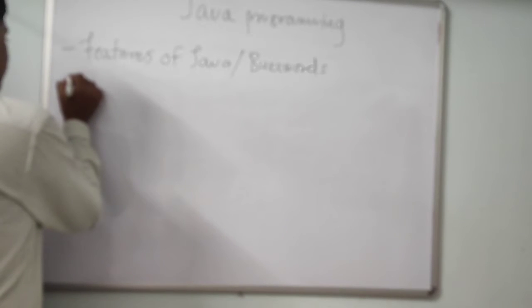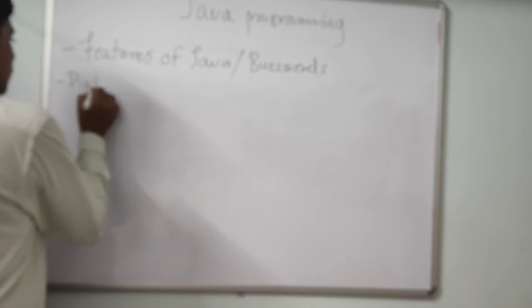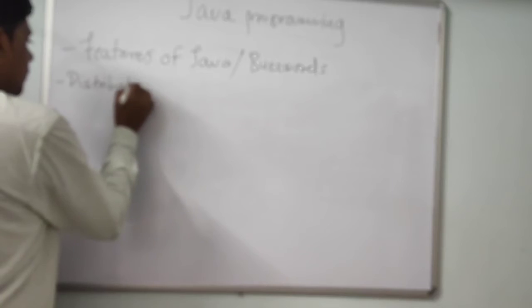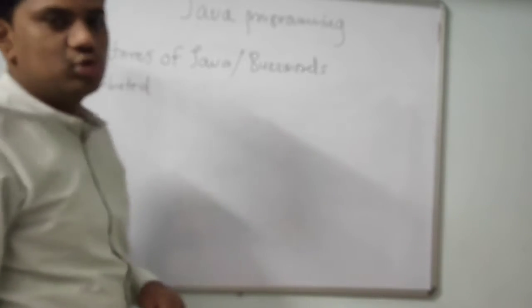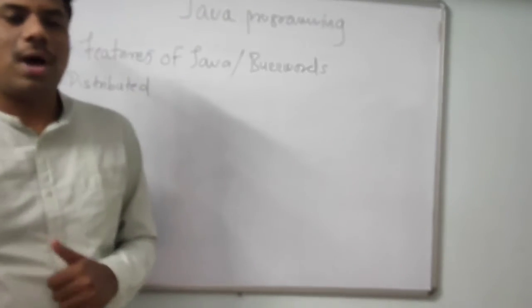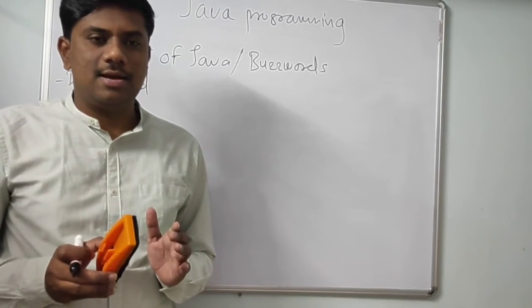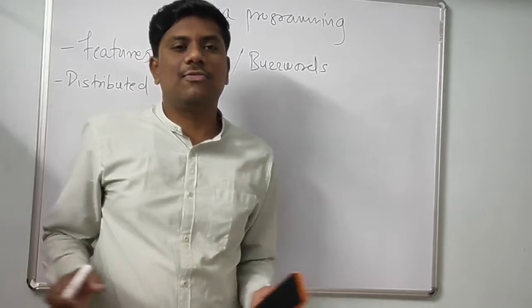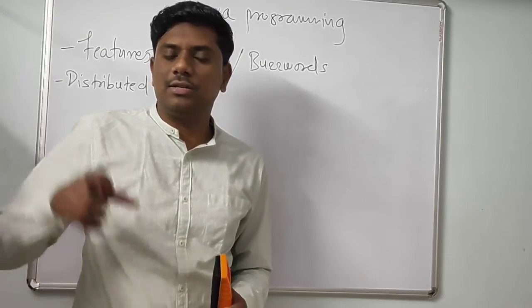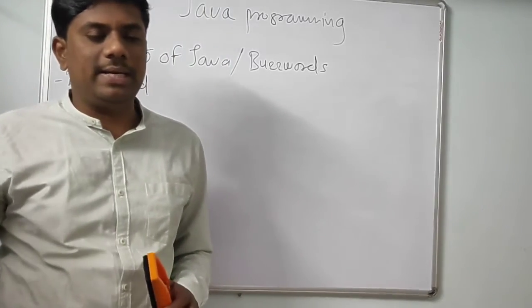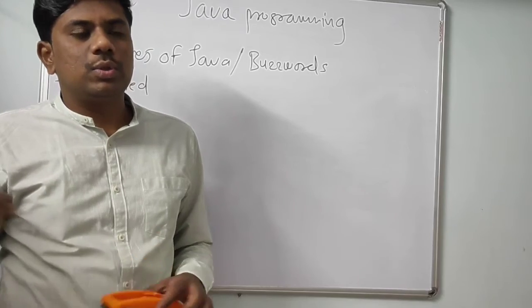Next, Java is a distributed programming language. Why? Because we can develop distributed applications, client-server architecture applications.